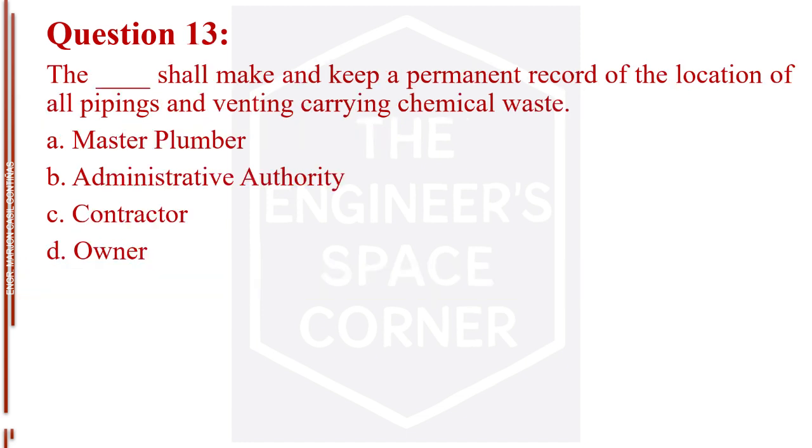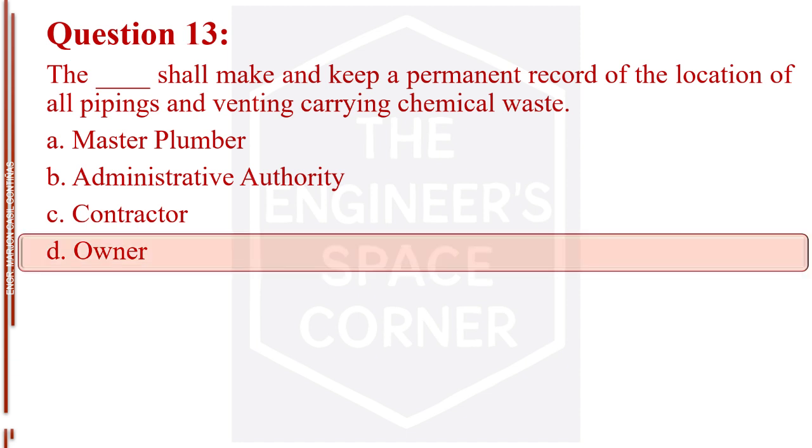Question number 13. The blank shall make and keep a permanent record of the location of all pipings and venting carrying chemical waste. Letter A, master plumber. Letter B, administrative authority. Letter C, contractor. Letter D, owner. The answer is letter D, owner.